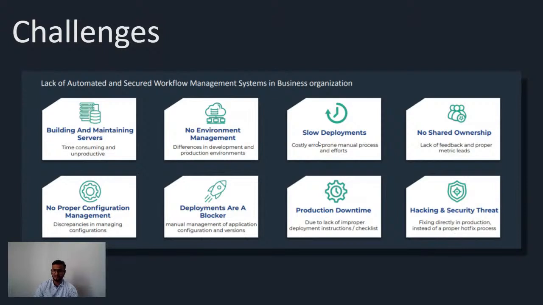So there may be a chance of manual error because humans are involved with it, and we don't have any proper monitoring tool set up. Because of this, we will not get proper feedback, and we won't be able to understand how my application is behaving in production. And if some error comes, then also we will not be able to debug, and it will take a lot of time to debug that also. So it will cause production downtime. And if I have to make some changes in production, there is also not a proper pipeline to hot fix the thing. So these were all the challenges.